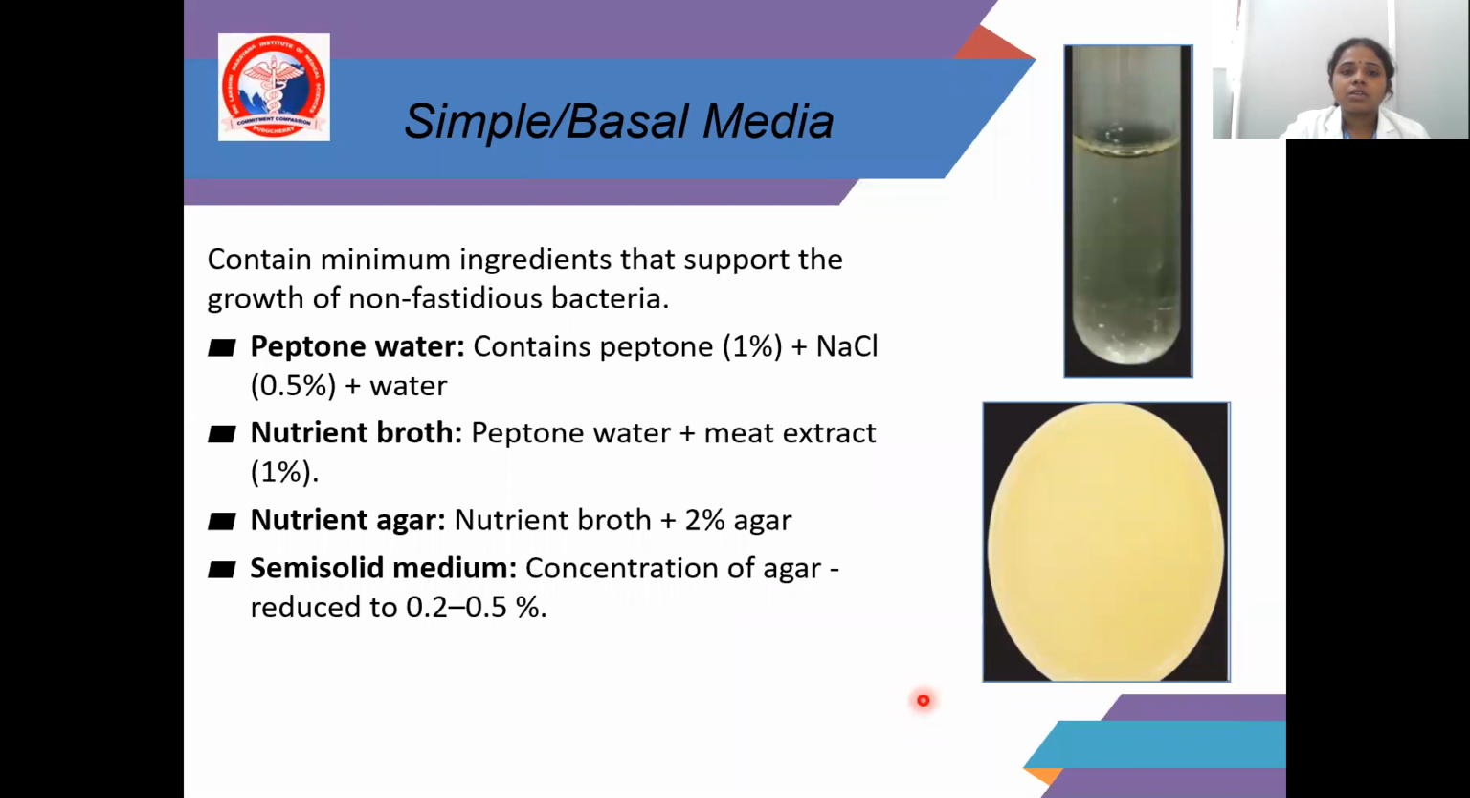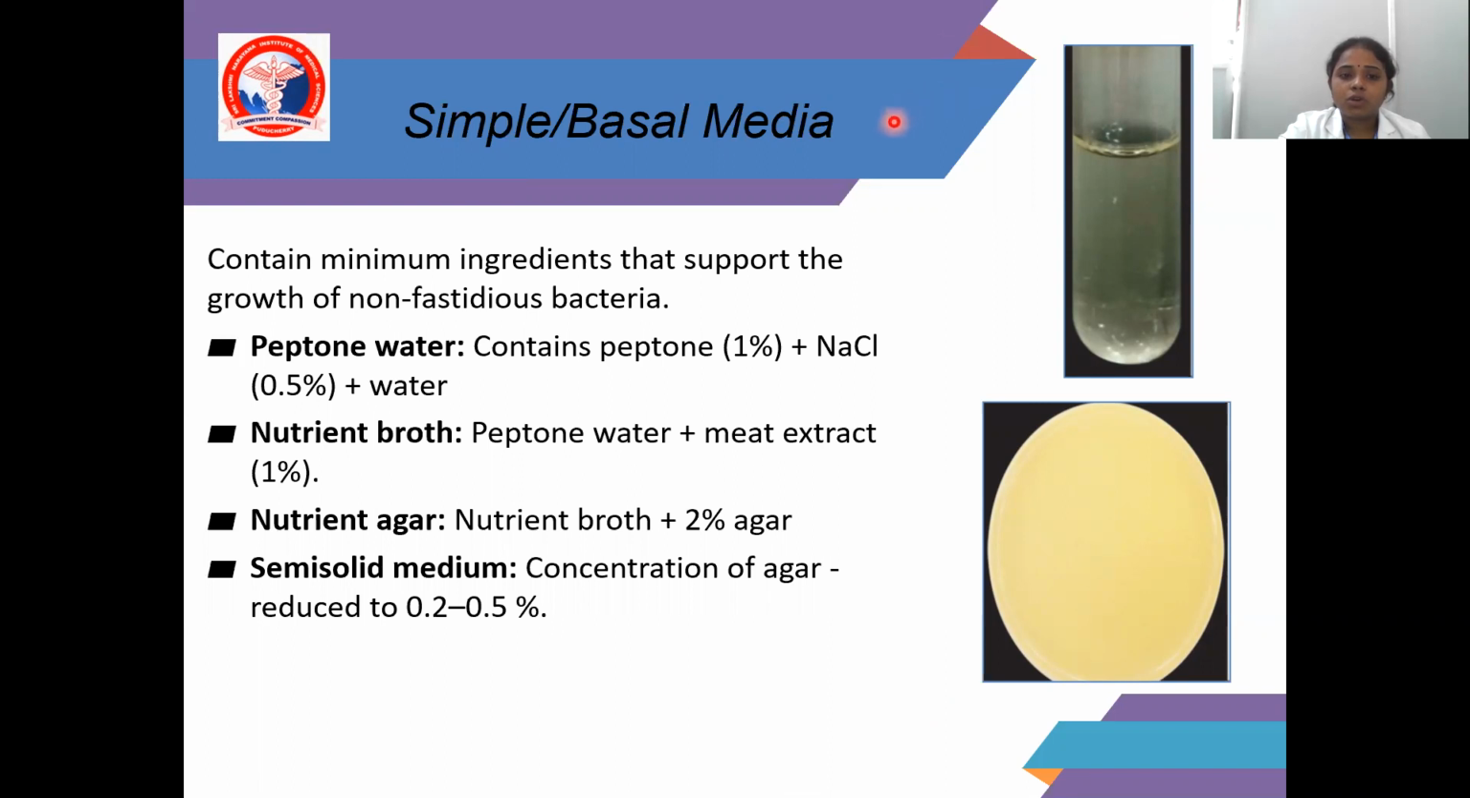So we are going to see one by one. The first I told, in the conventional method, is simple or basal media. It contains minimum ingredients that support the growth of non-fastidious bacteria. So simple media, the name telling, it contains simple components.